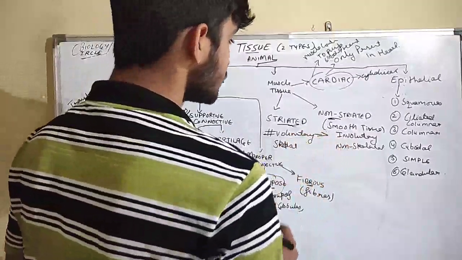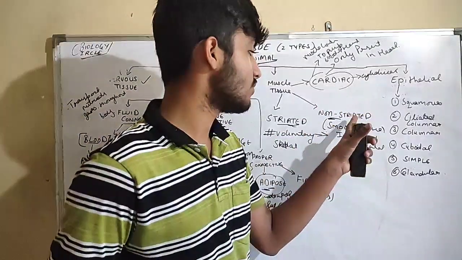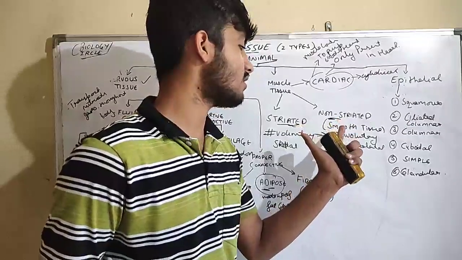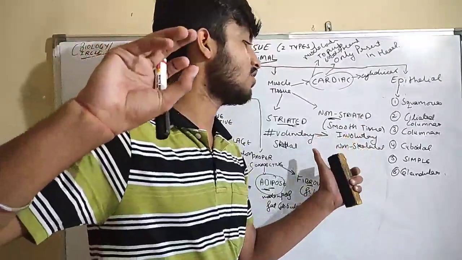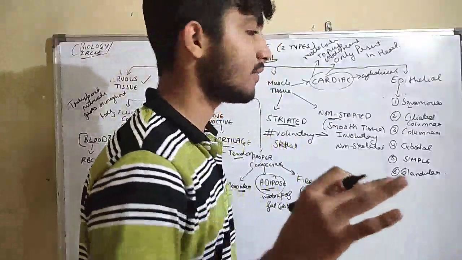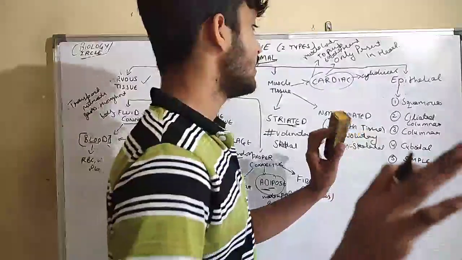So muscle tissue: cardiac, non-striated and striated. Striated are voluntary, skeletal; non-striated is smooth, involuntary or non-skeletal. We have to increase our speed guys, because this is a one shot of class 9 reloaded.